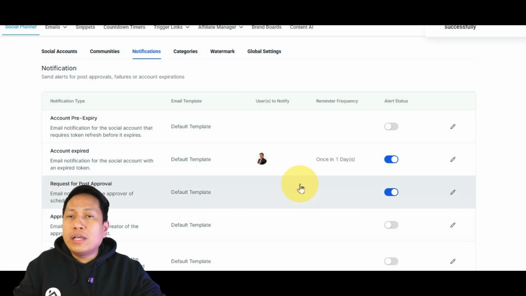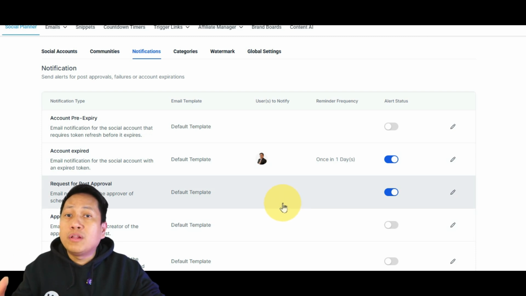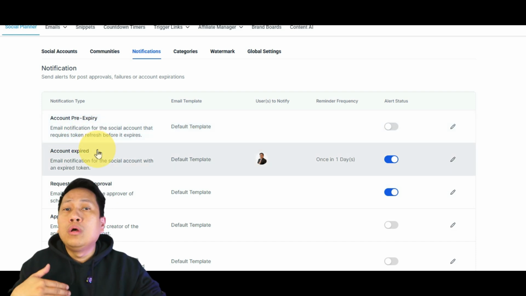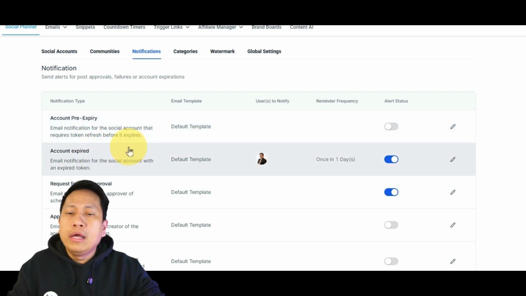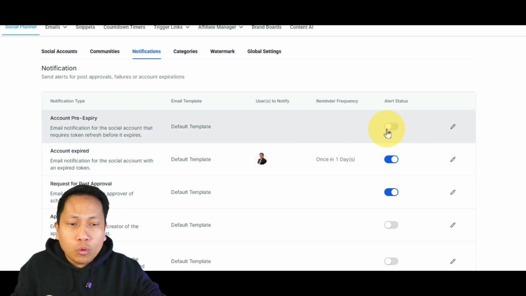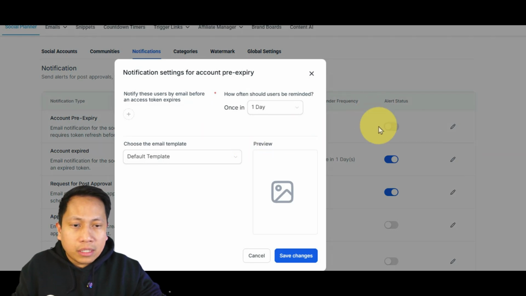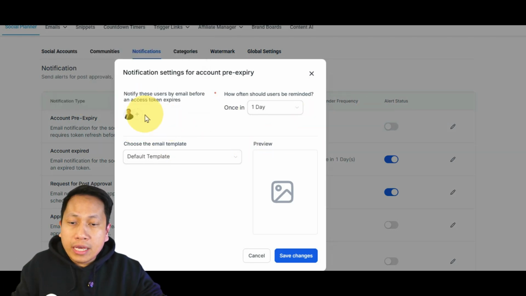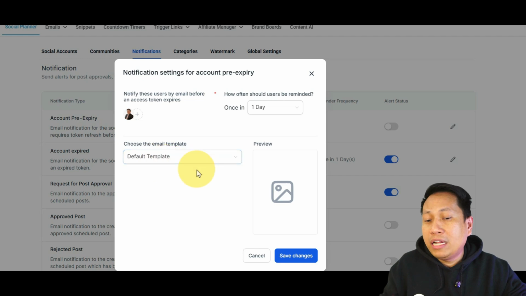So what will happen now is we allow Go High Level to notify us if the account is already expired. Now, what if we want to be notified before the token or the social media platform expires? That's the pre-expiry. We just check this one, select the user, and choose once a day, and we will have a default template.